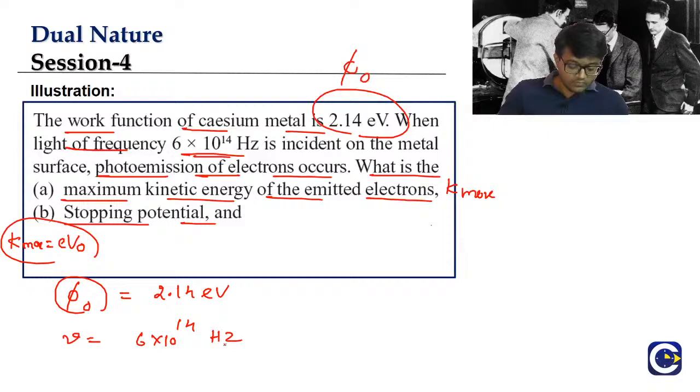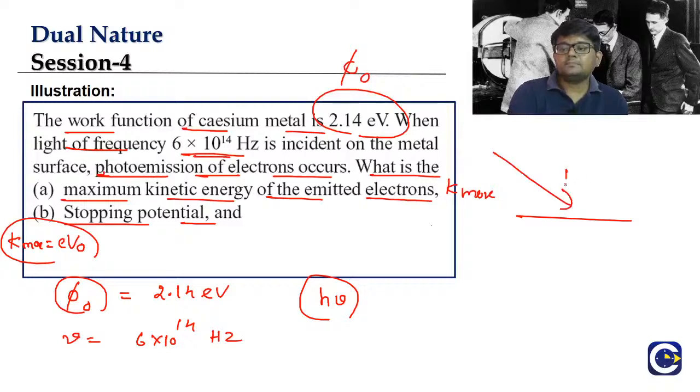Okay. Now what do we need to find here? We need to find the maximum kinetic energy of the emitted electrons. Look at this. What is Einstein's equation for the photoelectric emission? The energy of the radiation that is incident, h nu. Again, guys, it's a very simple formula. We are incidenting a light. What is the energy of a quantum? One packet energy is h into nu. This will be used to make the electrons come out.